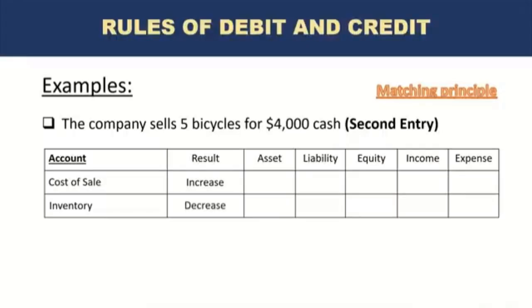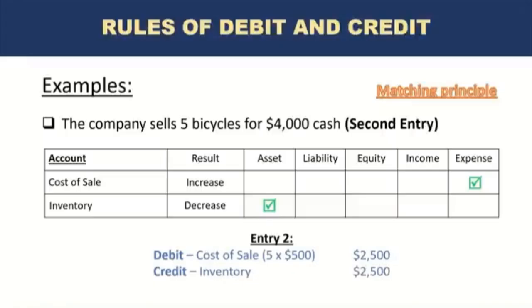The other impact is inventory will decrease. So we had inventory of 10 bicycles, now it has decreased by 5. So there is a decrease in inventory. Cost of sale is an expense, inventory is an asset. So the accounting entry would be debit cost of sales, 5 times 500. We know the cost per single bicycle is 500. So the cost of 5 bicycles would be 2,500, and credit the same amount, which is inventory, by 2,500.